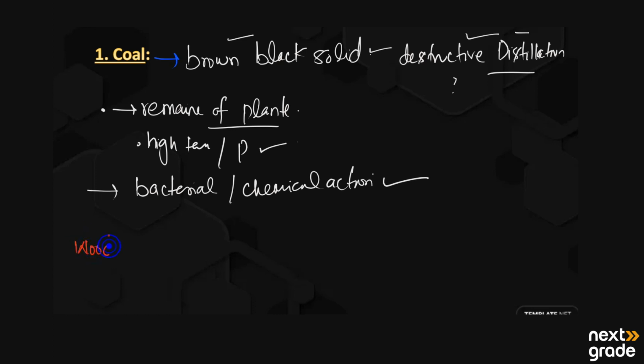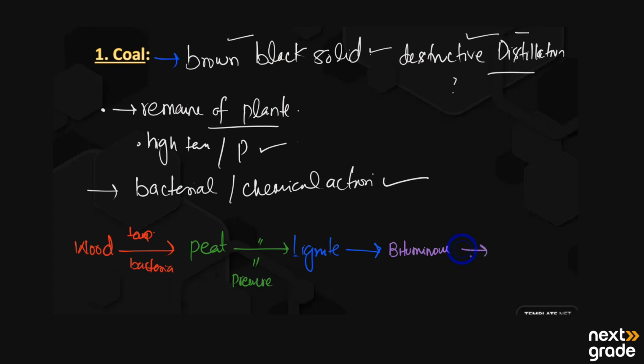Basically we start from wood. The wood under high temperature and with the help of bacteria is converted into peat, and next this peat at high temperature and high pressure is converted into lignite. Then this lignite under high temperature and high pressure is converted into bituminous, and then this bituminous under high temperature and pressure is converted into anthracite.